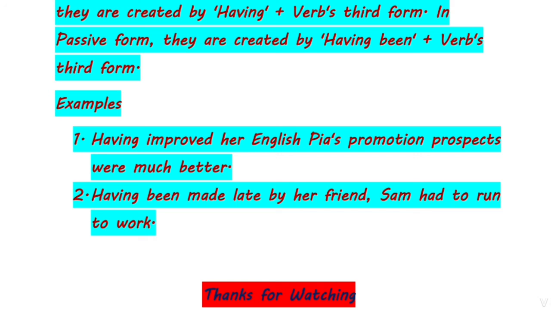So this is all about gerund, infinitive and participles. This video is a quick revision of finite and non-finite verbs. So this is all about the infinitive, gerund and participle.